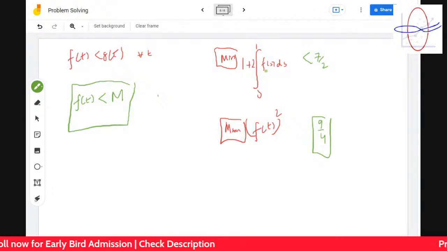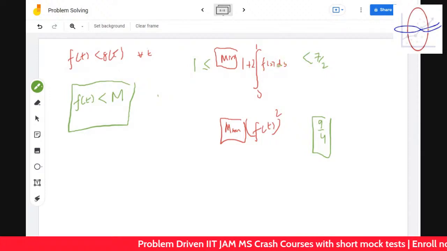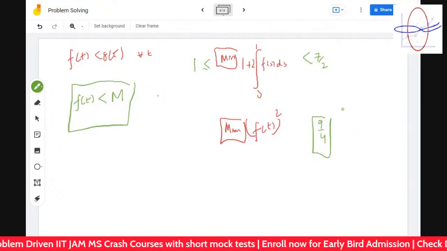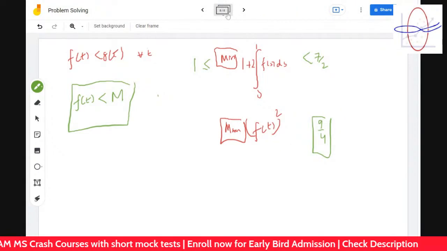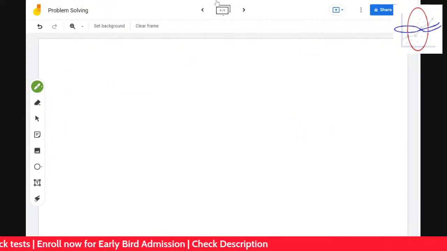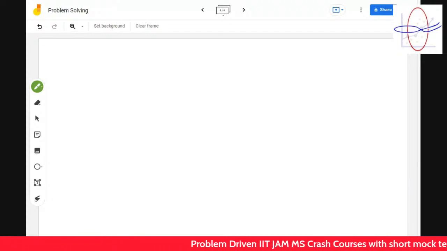Okay. Of course, you know the minimum of this is always greater than or equal to 1. But you don't know whether it's true or not. So we cannot tell that. So if it's less than or equal to 1, then it's done. But it's not less than or equal to 1 over here. So let's understand the other cases. You understood why we cannot infer anything from this, guys? Do you understand why we cannot infer anything from this, guys?